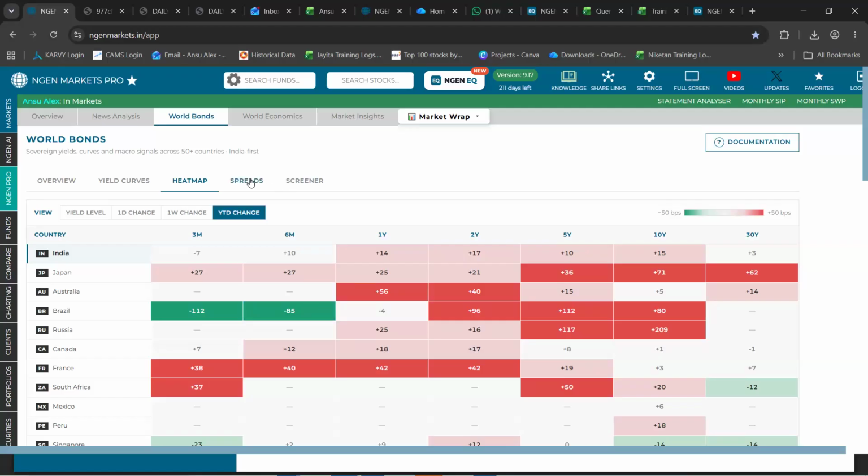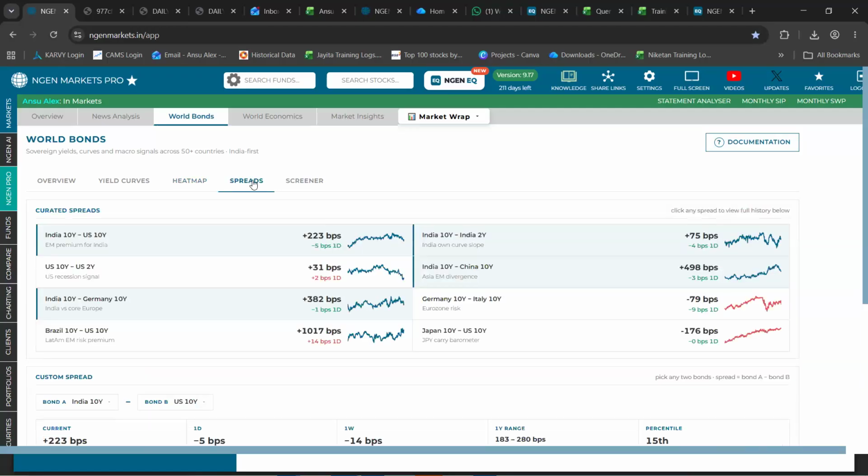Further to that, we have a tab called spread that enables you to compare the difference between the yield of two bonds. First is the section called curated spread, wherein the first item is the difference, or the spread, between the India 10-year bond and the US 10-year bond. This says a positive 223 basis points. That is, India's 10-year yield is 2.23% more than that of the US.